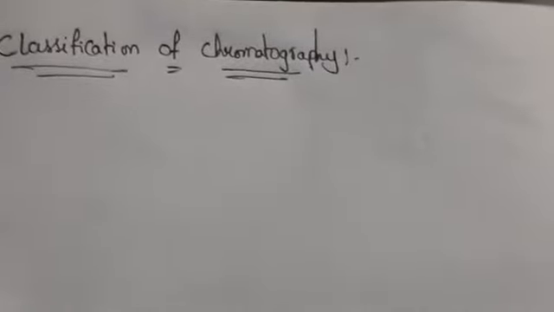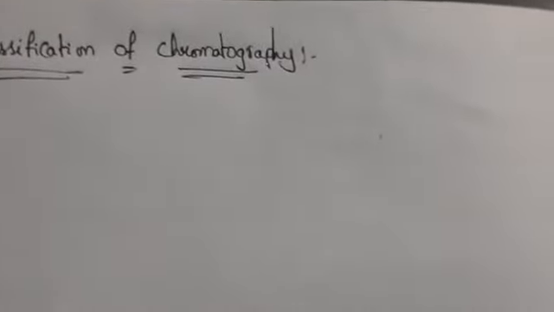So what is the classification of chromatography? Based upon different types, chromatography is divided.